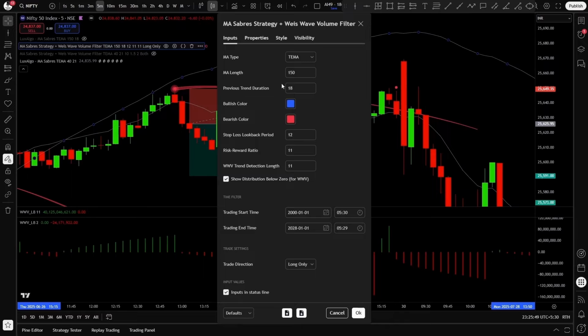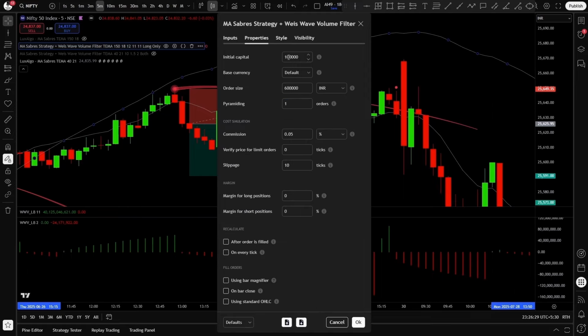So these are my optimized settings. For the MA Sabres, I am using 150 MA length and an 18 previous trend duration value. For the stop loss, I am using a 12 candle lookback and a 1 to 11 risk reward ratio. I know this is a bit high, but after optimization, these gave the best results. And for the Weiss wave volume, I am using an 11 trend detection length. The trade direction is set to long only, because long only performed the best.